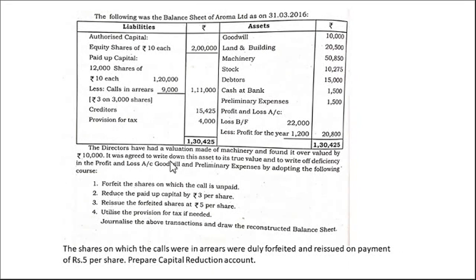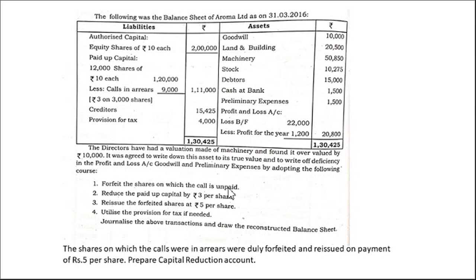They have mentioned here we have to write off the deficiency, that 10,000 we have to write off. Then profit and loss account, goodwill, preliminary expenses, all these things we have to write off. So there is a reconstruction scheme. So how can we collect the amount for reconstruction? See, one by one.